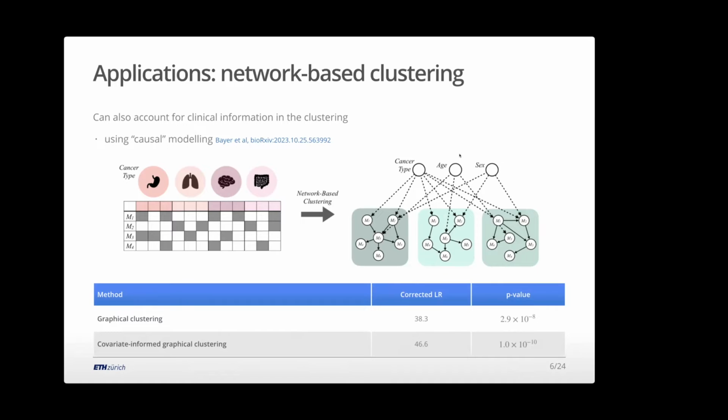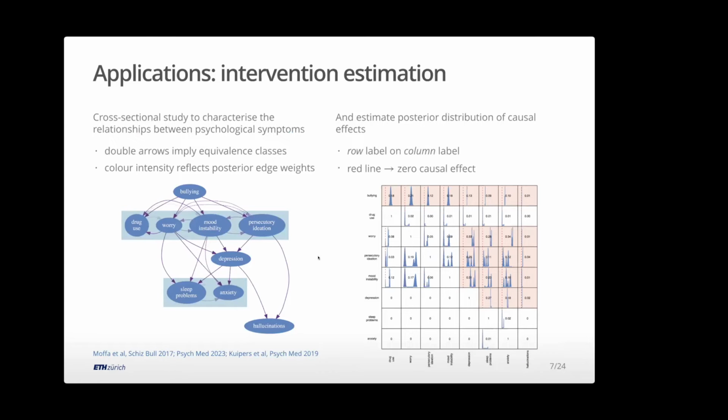If we use this clinical information in a graphical and directed sense, it actually helps us cluster even better and predict survival for these patients more nicely. And the other direction we've gone in, if we really go into the causal interpretation, I can use this not just to learn a network.